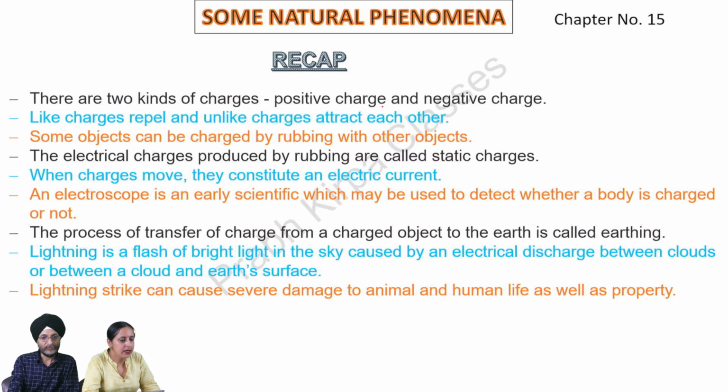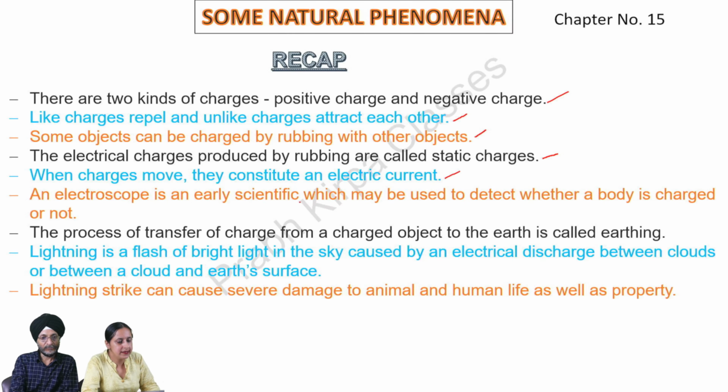Recap. There are two kinds of charges, positive charge and negative charge. Like charges repel and unlike charges attract each other. Some objects can be charged by rubbing with other objects. The electrical charges produced by rubbing are called static charges. When charges move, they constitute an electric current.